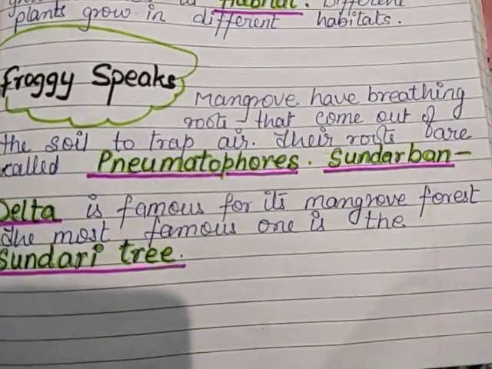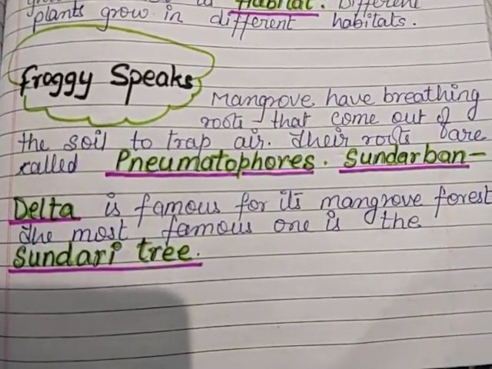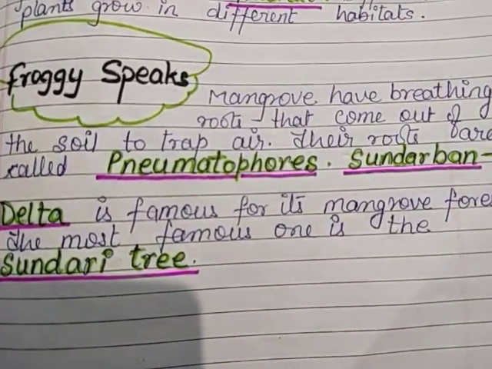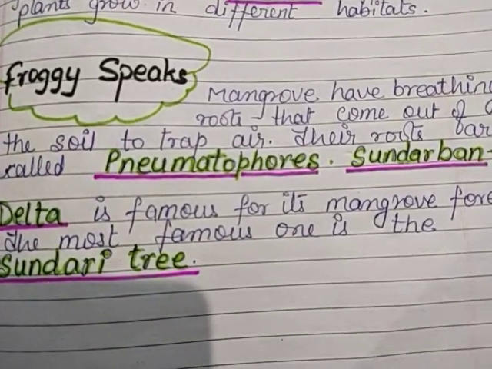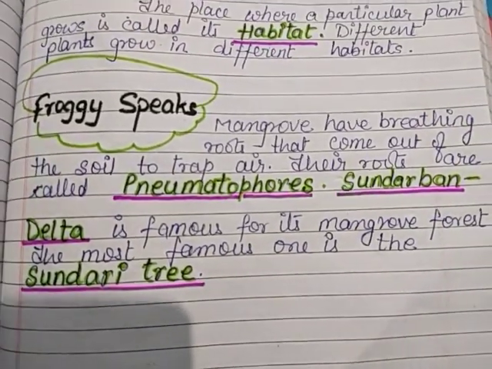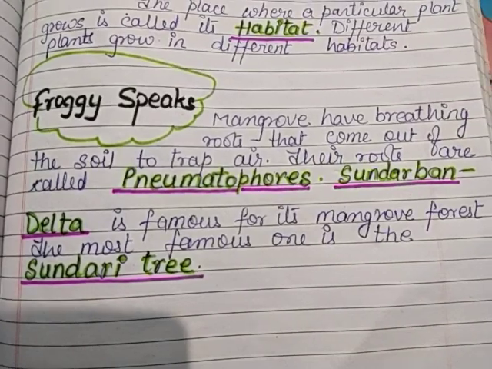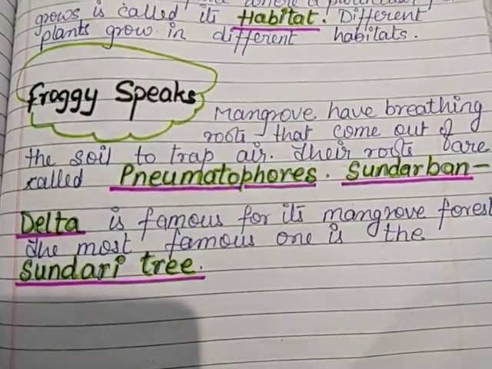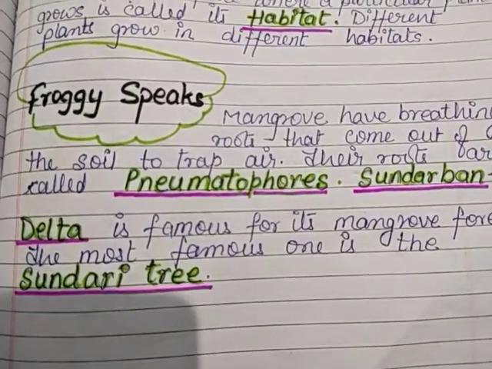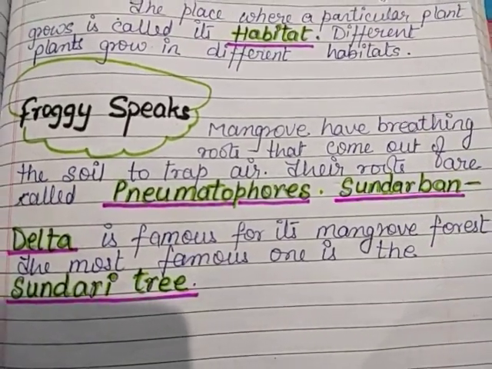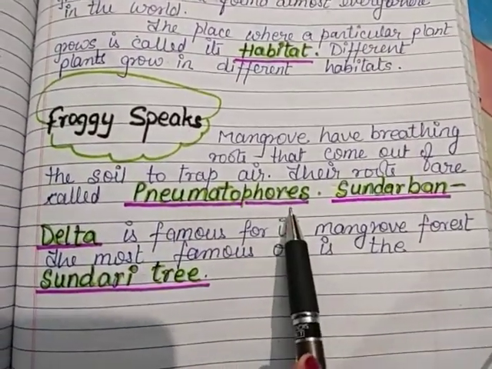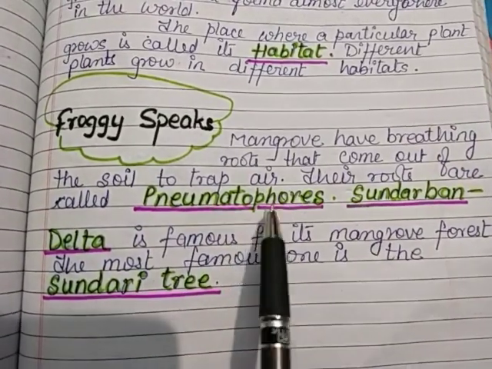Sundarban Delta. You know Sundarban Delta. It is situated in West Bengal. What is Sundarban famous for? It is famous for its mangrove forest which has pneumatophores, roots.